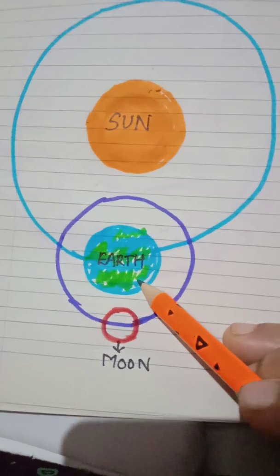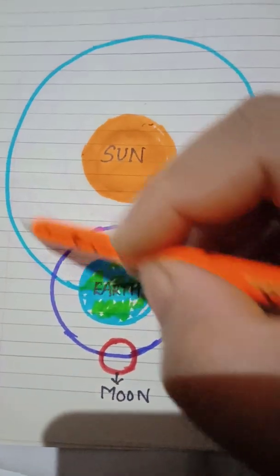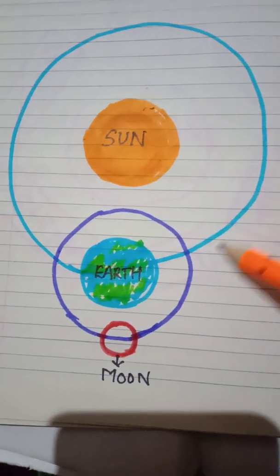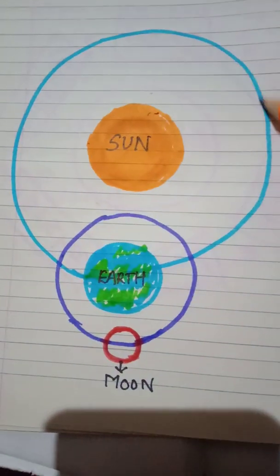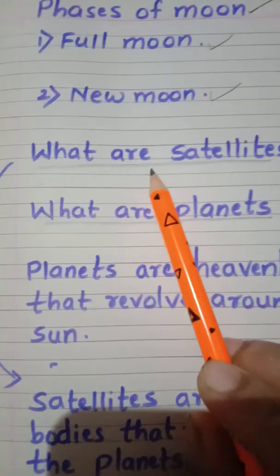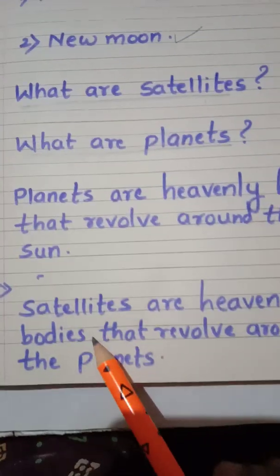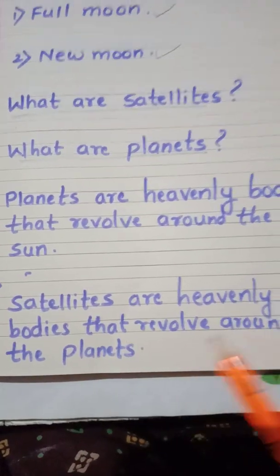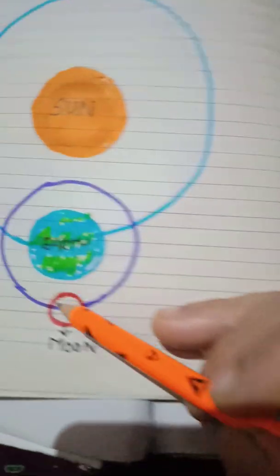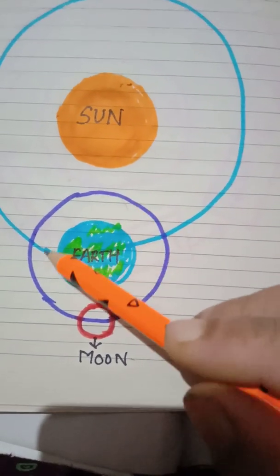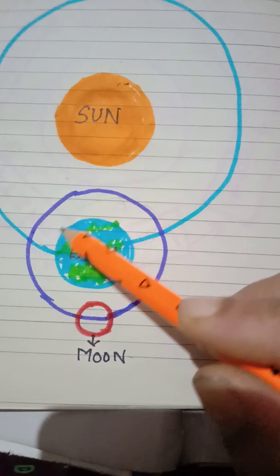So, Earth is a planet. It revolves around the sun in this orbit. Yes or no? Blue color orbit, sky blue color. Can you see? Next, what are satellites? Satellites are the heavenly bodies that revolve around the planets. So, Moon is the satellite of the Earth and it is revolving around the planet Earth.